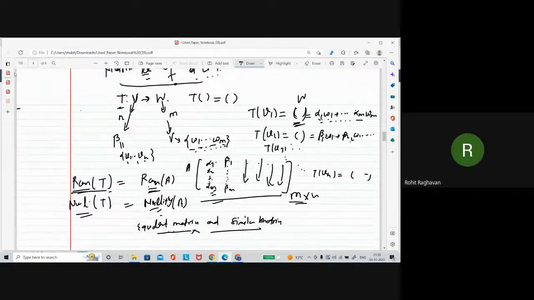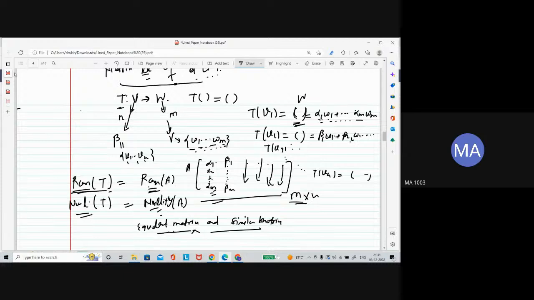Sir, but sometimes the basis is not given and they just directly ask for one-one and onto. Then what to do? Then it depends on the question. A different hint, different information, should surely be given there, which will help to find one-one and onto. Okay, sir, so a different hint would be given.